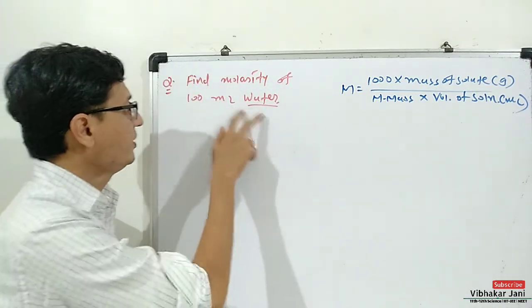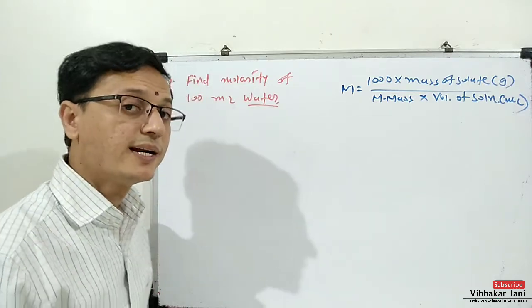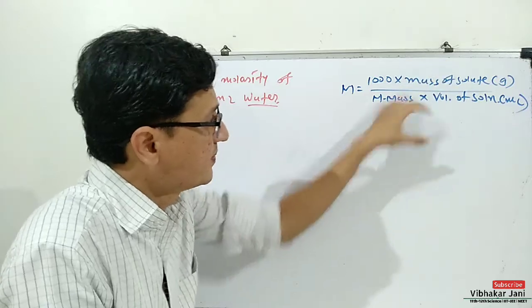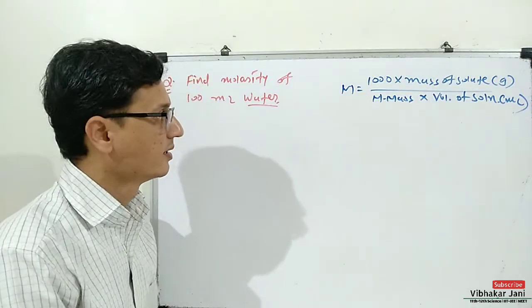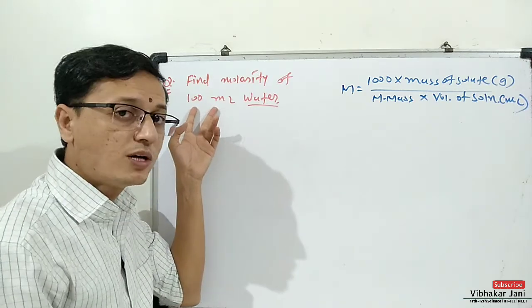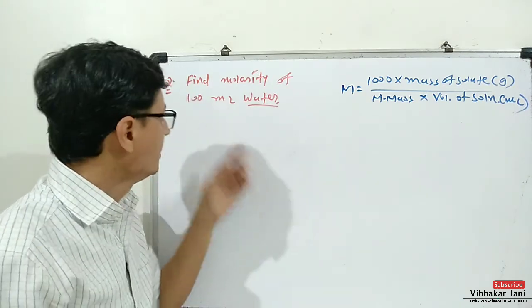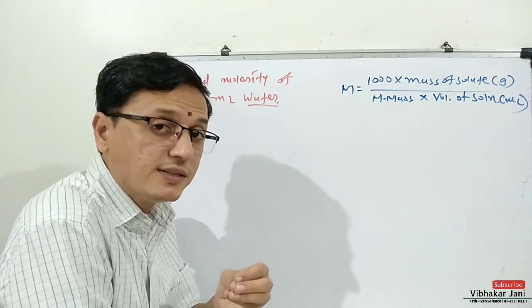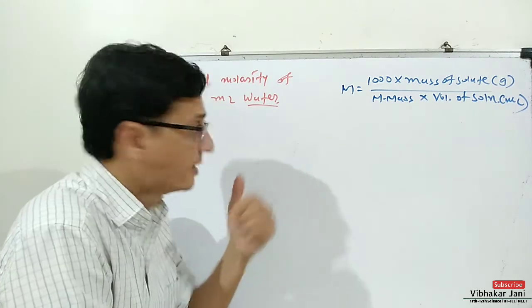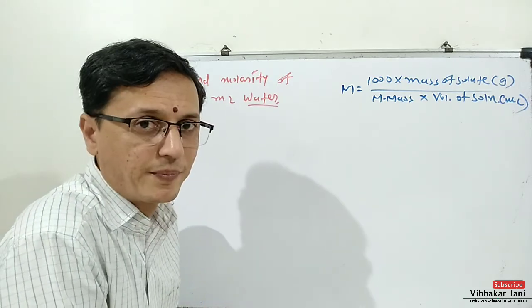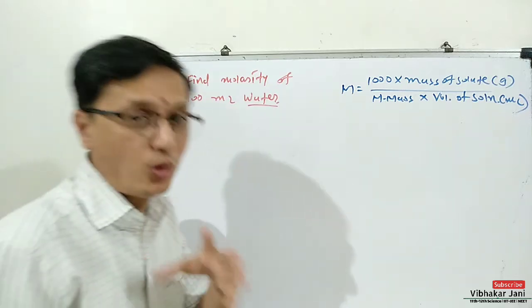Here 100 ml water is given and molarity is asked. So we know that to find out molarity, this much data are required. Mass of solute. Now here we have pure water only. So if we have 100 ml water and somebody asks which is the solute in this compound, the answer will be water.